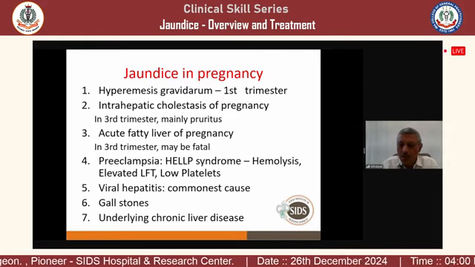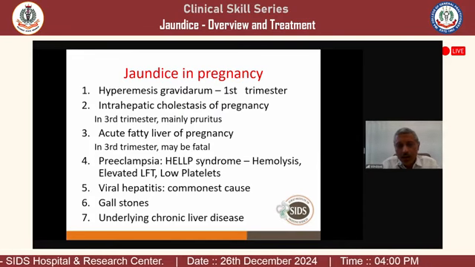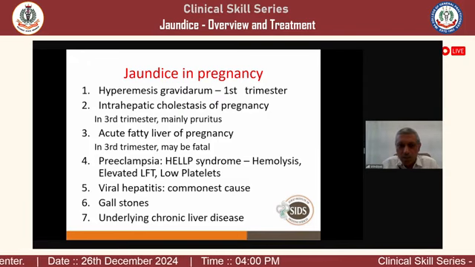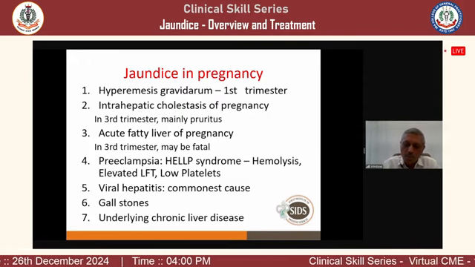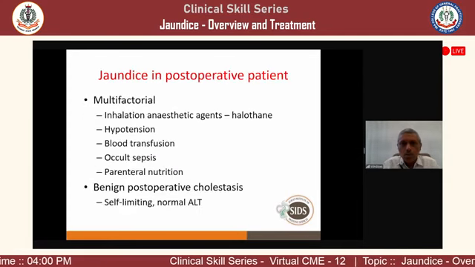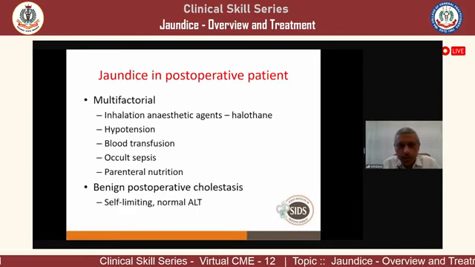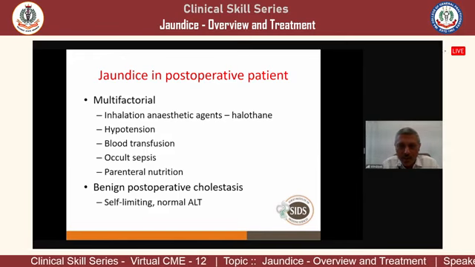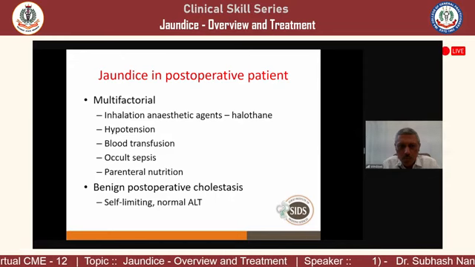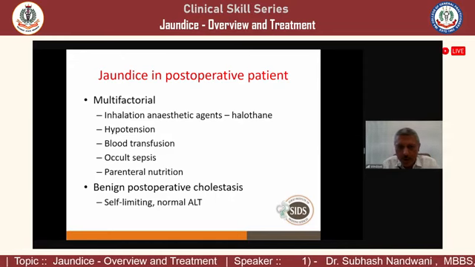So gallstones, like in non-pregnant people, and underlying chronic liver disease. But usually the disease should be mild. In advanced chronic liver disease, they don't become pregnant; infertility is usually there. So jaundice in post-operative patients can be multifactorial because of the anesthetic agents, because of hypotension during surgery, multiple blood transfusions, because of sepsis, or because of parenteral nutrition.